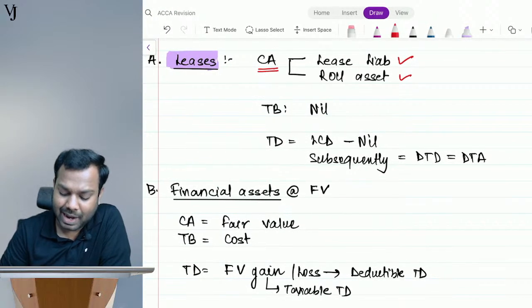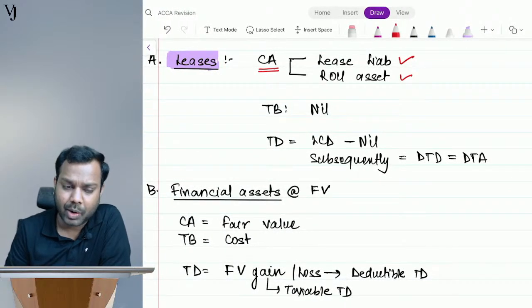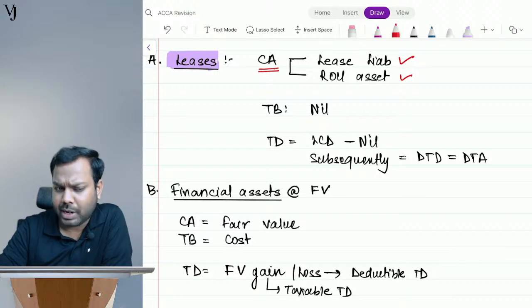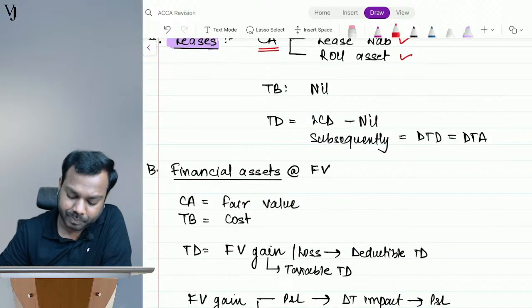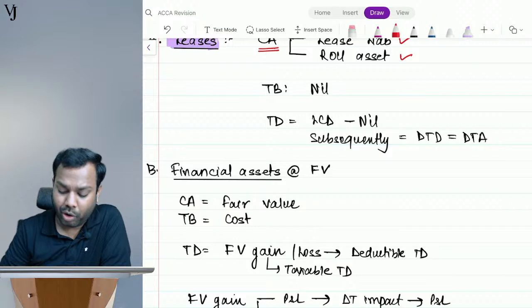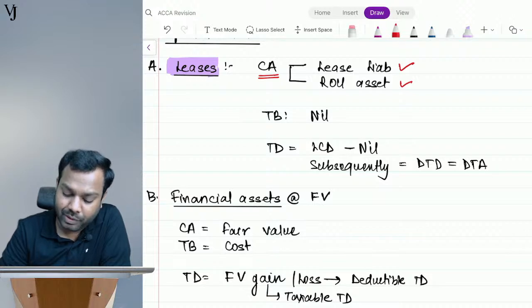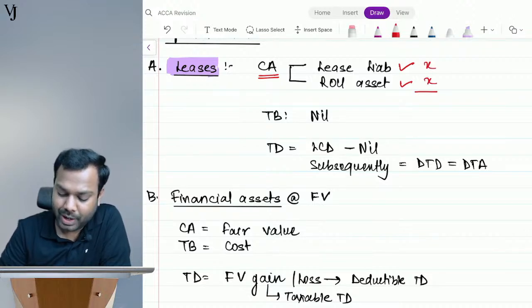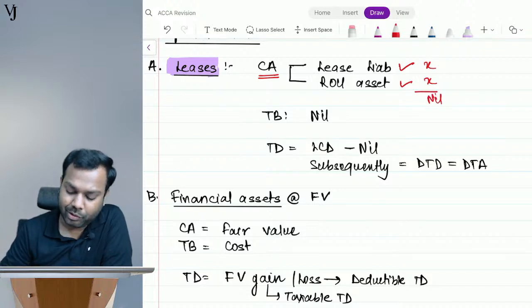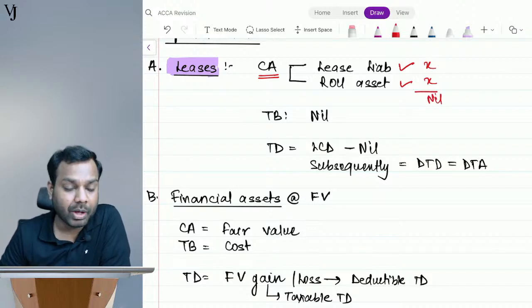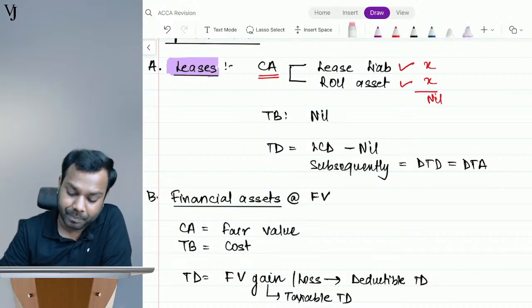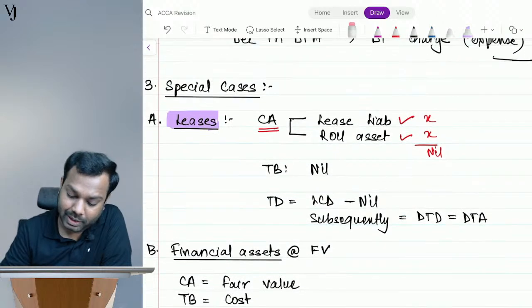Tax base is nil because tax books do not recognize lease liability and ROU asset. Temporary difference on lease commencement date will be nil. Why? Because this will be the same, and tax base is also nil. If this is X, this is also X, so if I do asset minus liability, it will become nil. So on lease commencement date it will be nil.